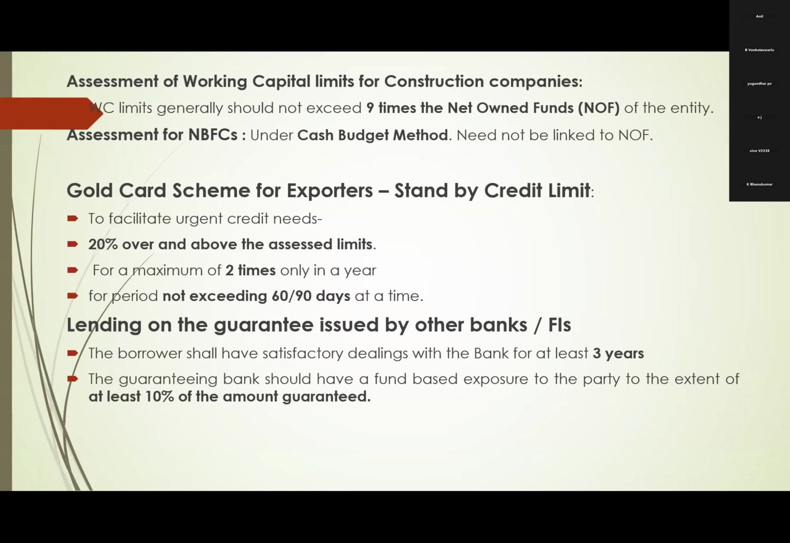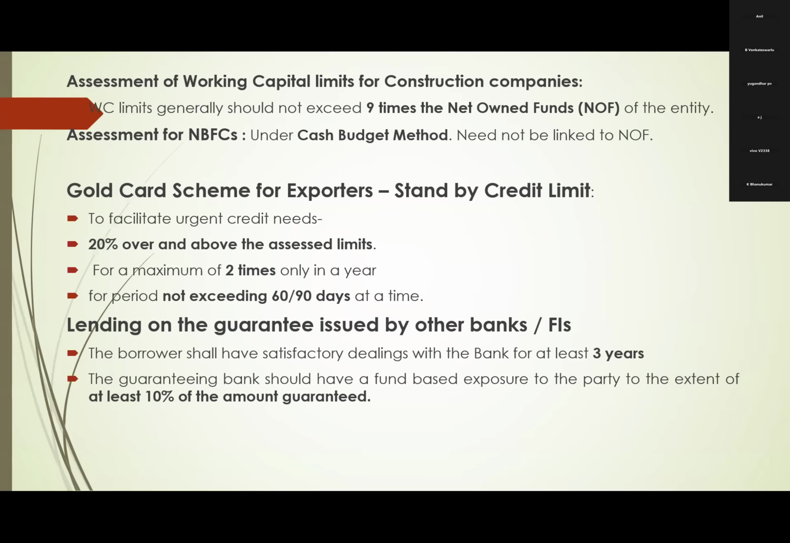And lending on guarantees issued by other banks. Other banks sometimes may issue guarantees. Why will they issue guarantees when they can very well finance? Sometimes what happens is that their exposure to a particular type of industry is already high. Then they cannot sanction a fund-based limit. In such cases, they will give guarantees to the borrower. They don't want to lose that borrower. So they will give a guarantee.